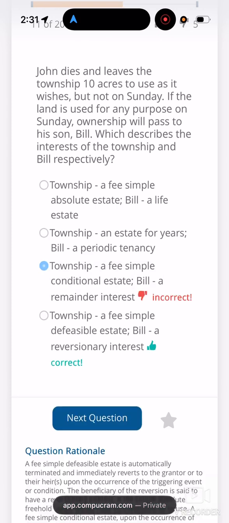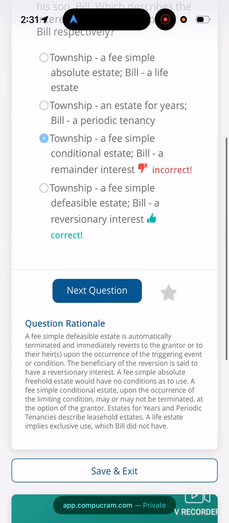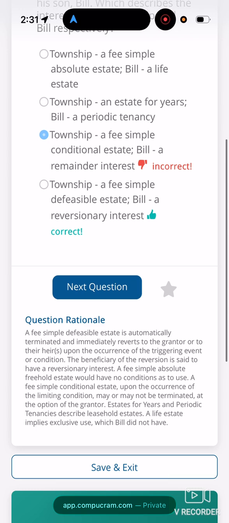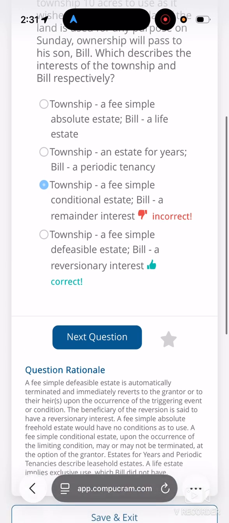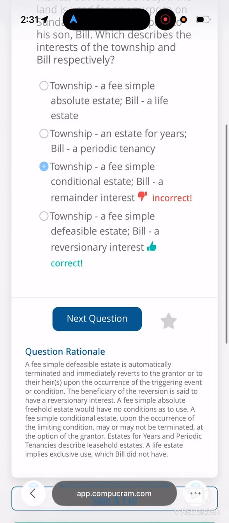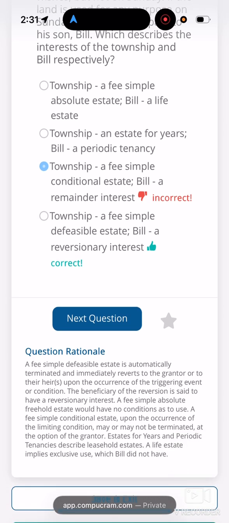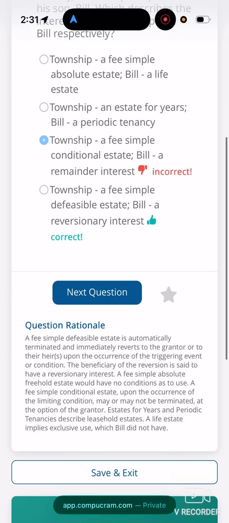I think it might be C. Let's check it. It's D. Damn. All right. Anyway, these type of questions you definitely need to figure out for your real estate exam. Back when I was studying hard, I had it down to a T, each fee simple estate, as well as which way the property will go to when someone dies, because these type of questions come up a lot on your exam. So make sure you read them carefully.